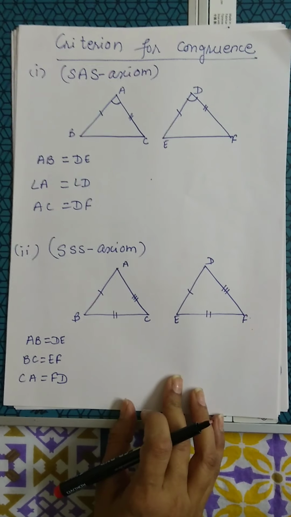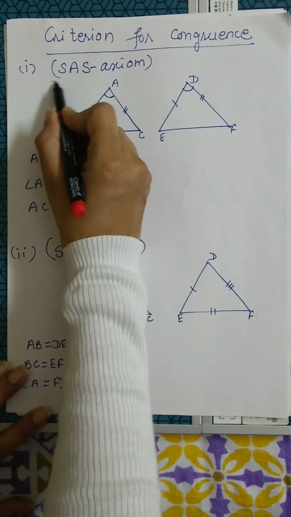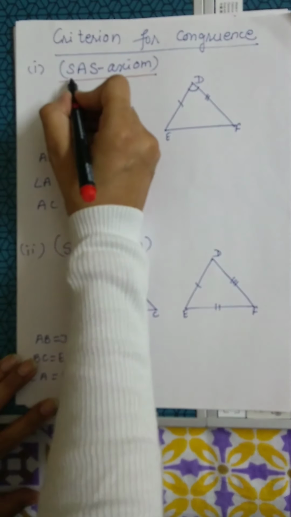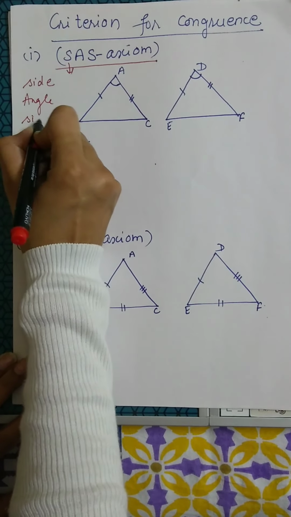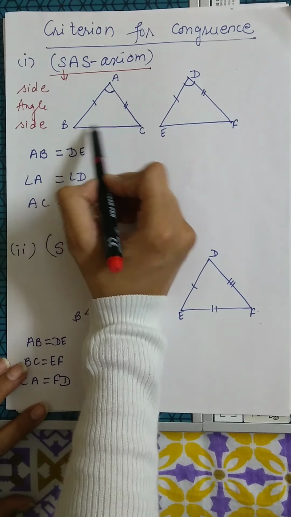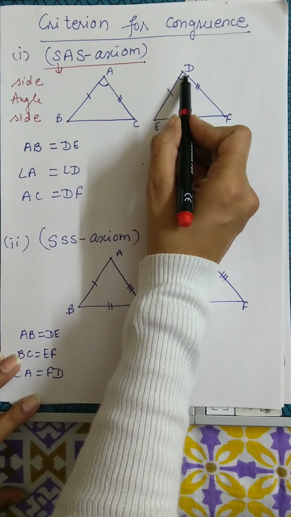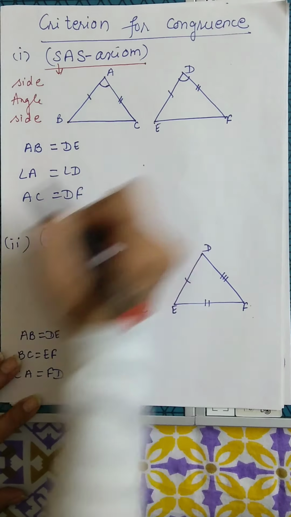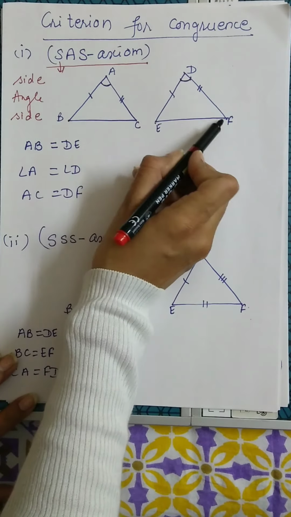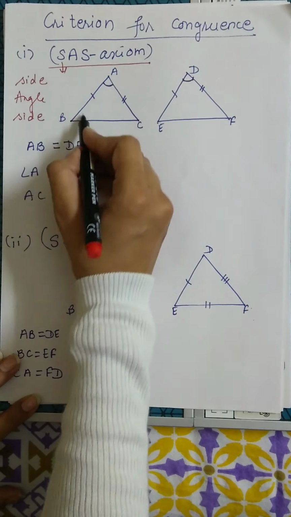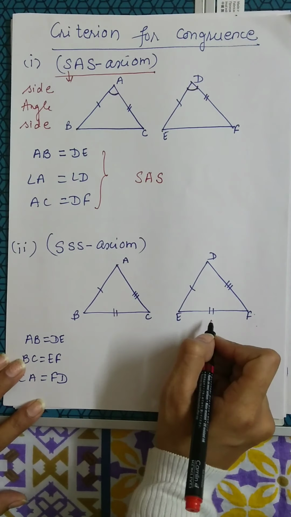Now criteria for congruency, as we have already discussed in class 8. SAS congruency rule, SAS axiom: side, angle, side. Let's say triangles ABC and DEF are there. Side AB will be equal to DE corresponding to triangle DEF, angle A will be equal to angle D and AC will be equal to DF. Then we can say triangles ABC and DEF are congruent by the SAS congruency rule.